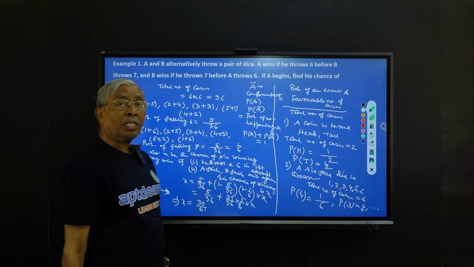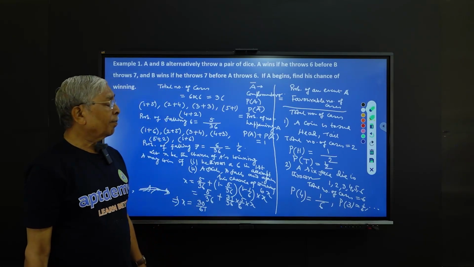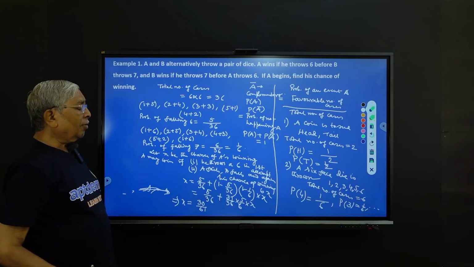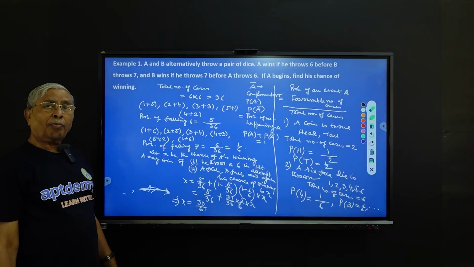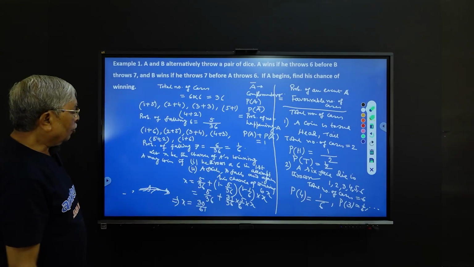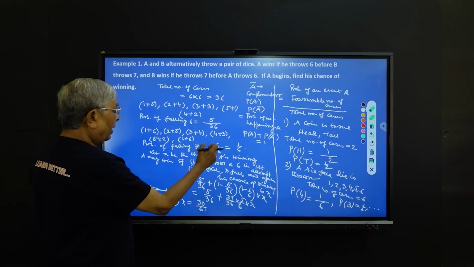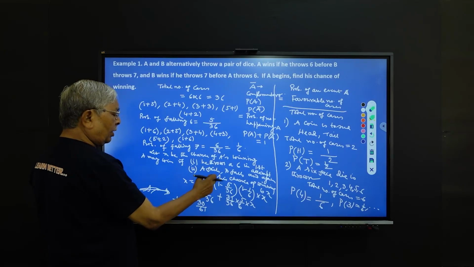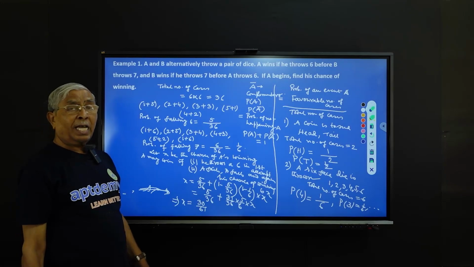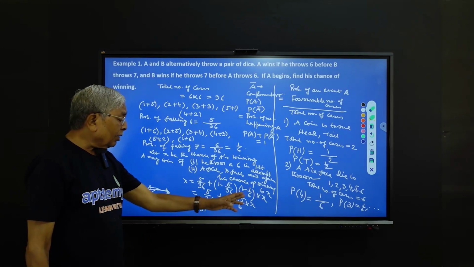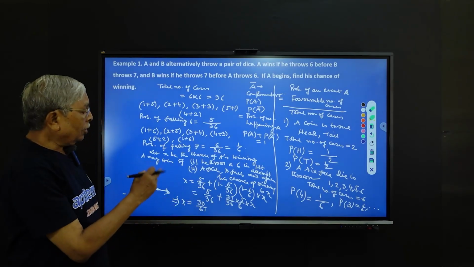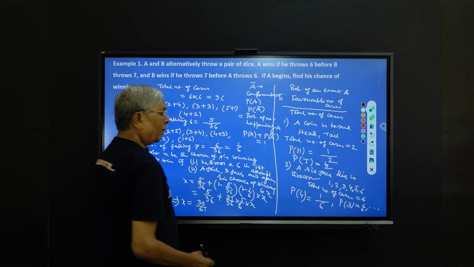So let x be the chance of winning of A. A may win if he throws 6 in the first attempt, or A fails, then B must fail, and then again his chance of winning is x. So right here, x is equal to 5 by 36 plus, A fails means 1 minus 5 by 36, B fails means 1 minus 1 by 6, and again his chance of winning is x. From this you can solve for x, that will give 30 by 61. So A's chance of winning is 30 by 61.